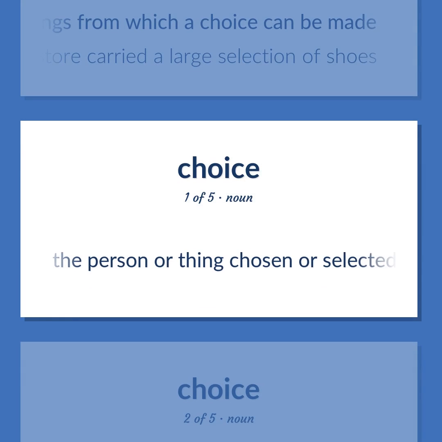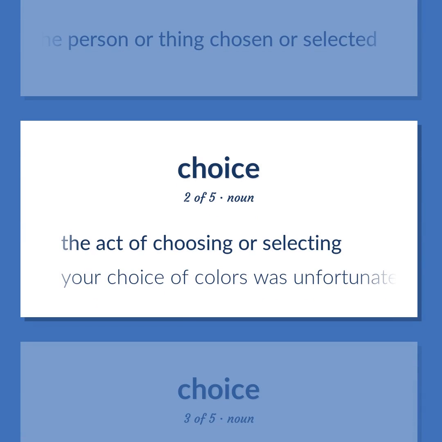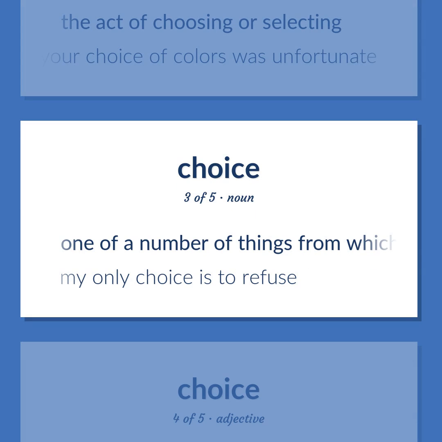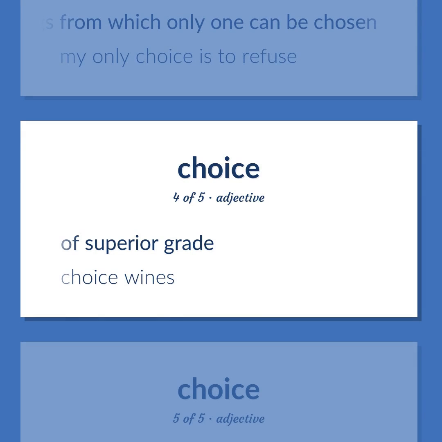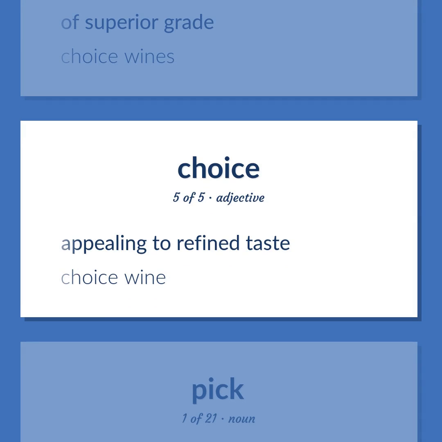Choice: The person or thing chosen or selected. The act of choosing or selecting. Your choice of colors was unfortunate. One of a number of things from which only one can be chosen. My only choice is to refuse. Of superior grade. Choice wines. Appealing to refined taste. Choice wine.